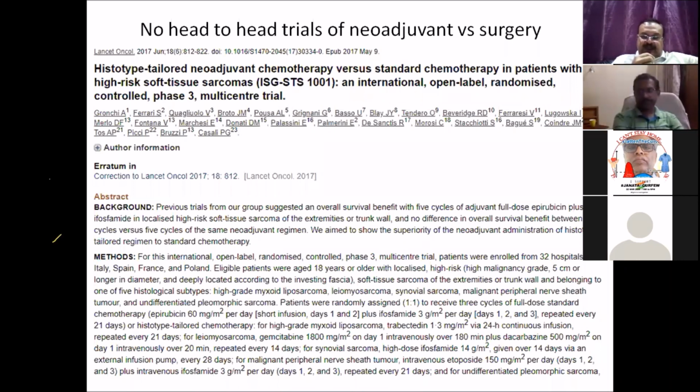Agree with you, sir. And apart from vascular involvement, sometimes you may find that the kidney is encased in the tumor. You may not be able to separate it out at the time of surgery, and you may decide to take it out with the tumor. That possibility is always there, because the priority is to get an R0 resection. The priority here is not to save the kidney. The priority is to do an R0 resection.